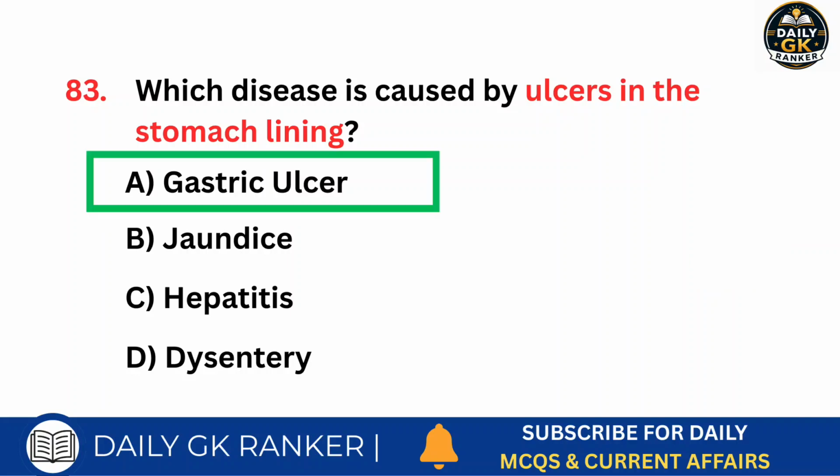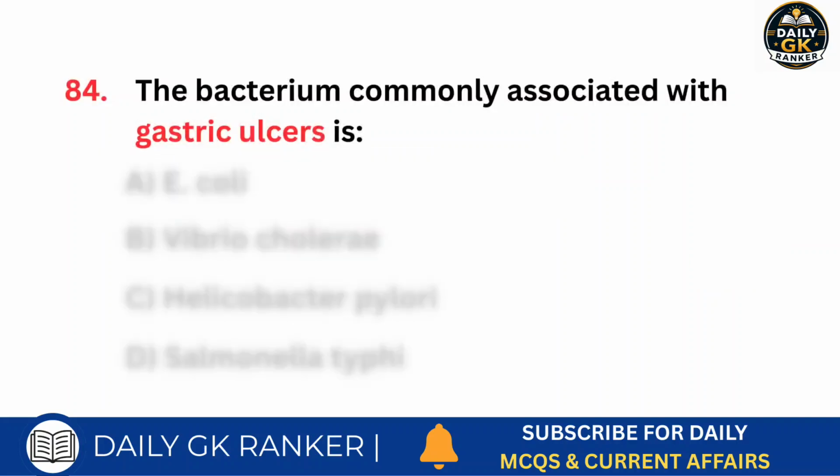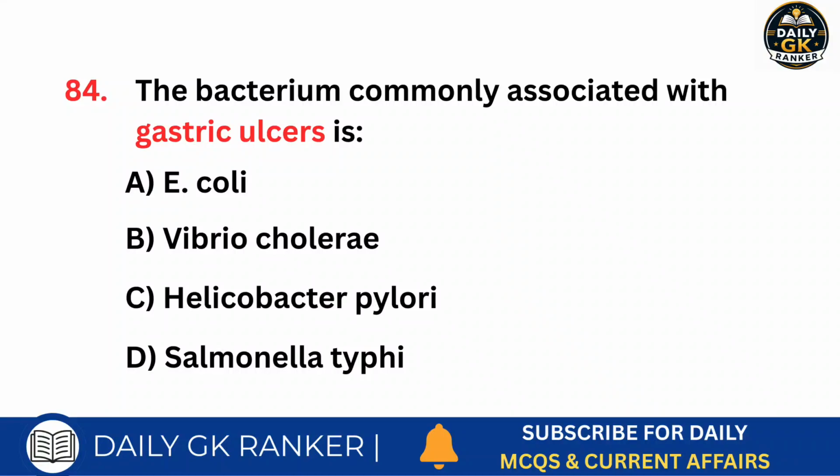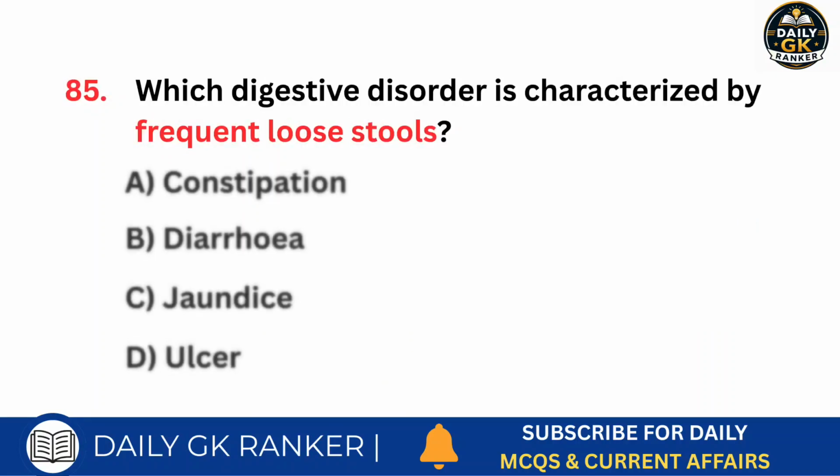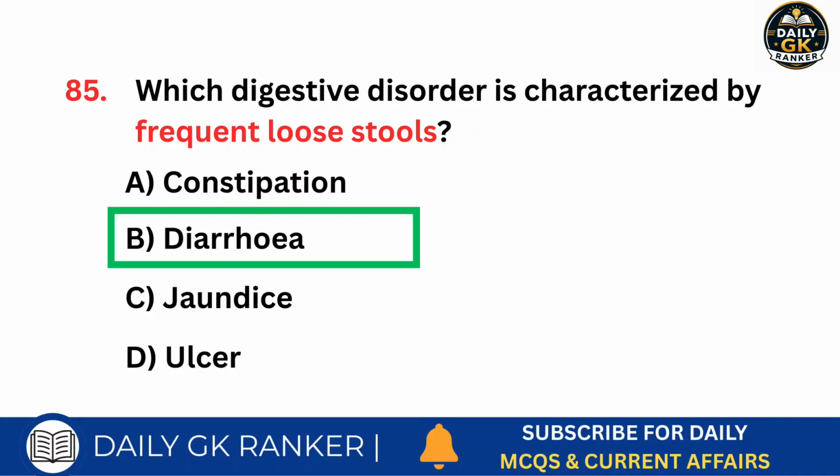Answer is gastric ulcer. The bacterium commonly associated with gastric ulcers is? Answer is Helicobacter pylori. Which digestive disorder is characterized by frequent loose stools? Answer is diarrhea.